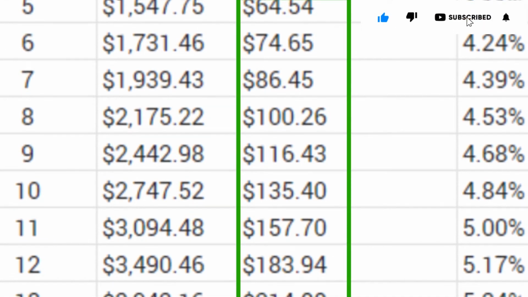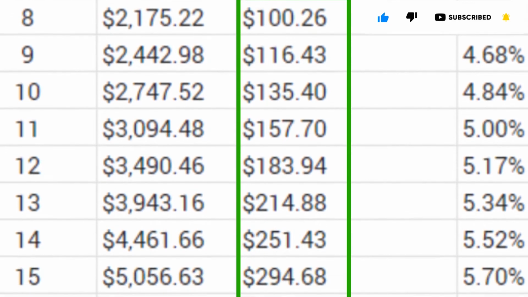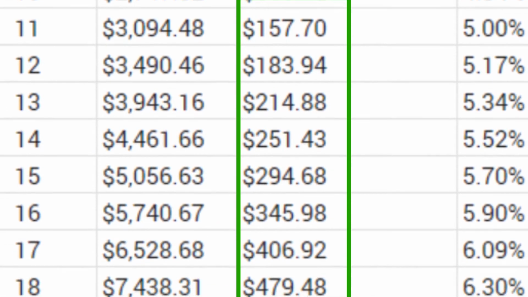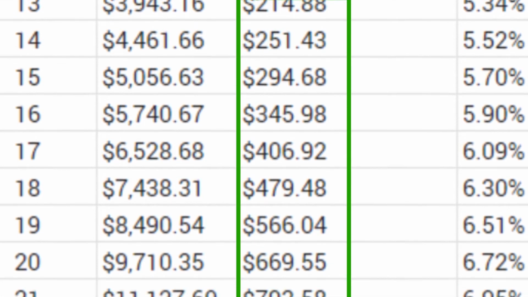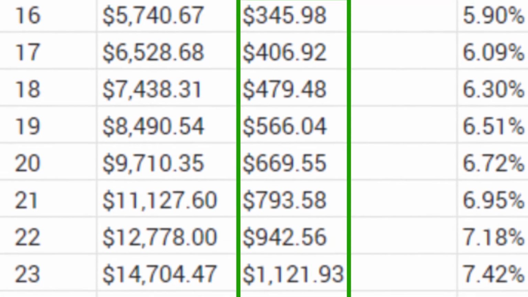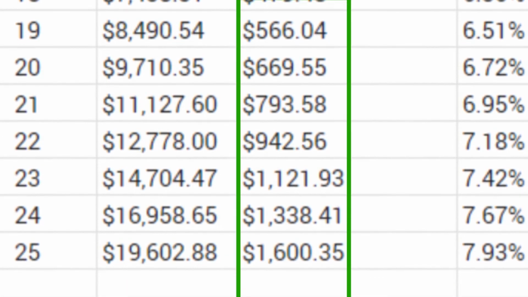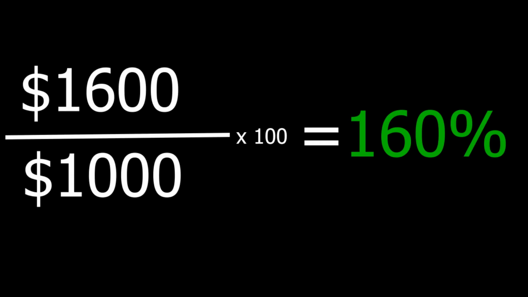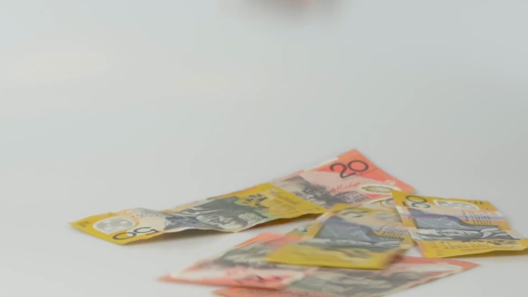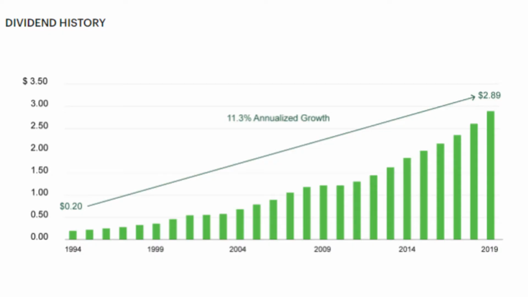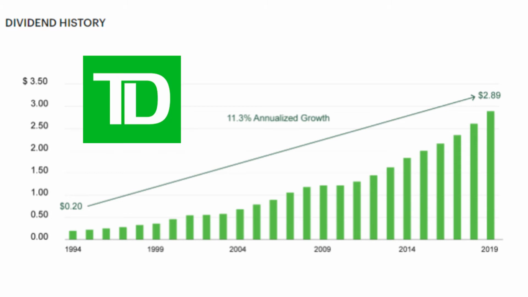Every single dividend payout, the investor can buy more shares, increasing the next dividend payout, increasing the amount of shares you can buy next, increasing your payouts even more, and so on and so forth. By the end of 25 years of reinvesting your dividends, you'll be earning $1,500 every year through dividends, and this is over 150% of your initial investment every year. From there, you can choose to continue reinvesting your dividends or use them for other expenses. Even if you stopped reinvesting, your payout will continue to grow because TD will continue to grow their dividend.